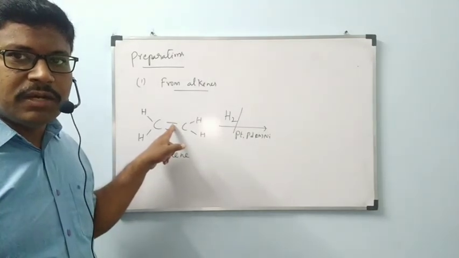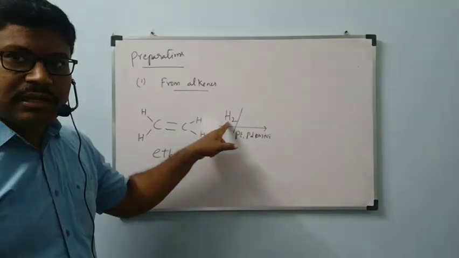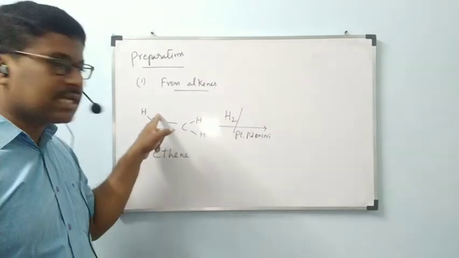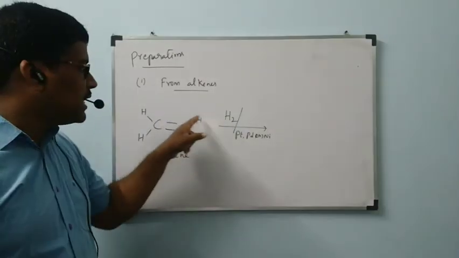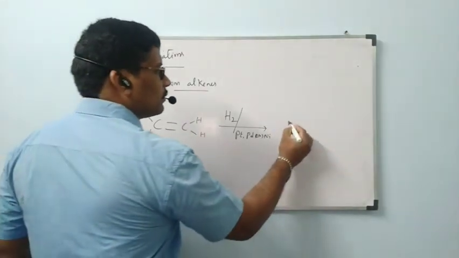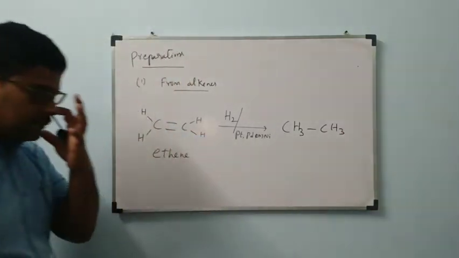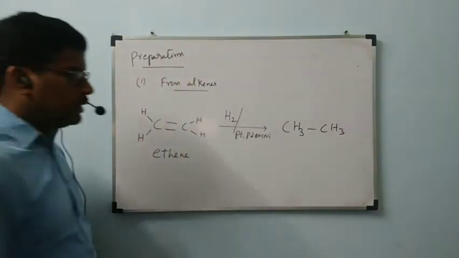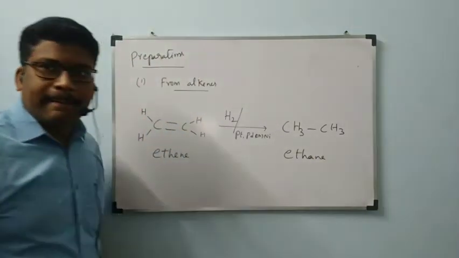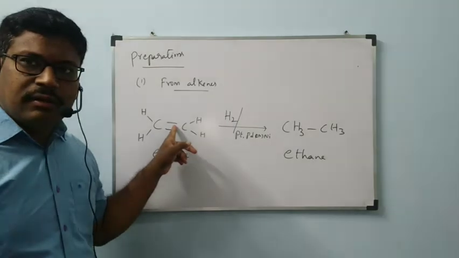The pi bond can be broken down easily, and two hydrogens are there, of which one hydrogen atom is added to this carbon and one hydrogen atom is added to this carbon. Then we will get CH3 single bond CH3, ethane. Very simple.